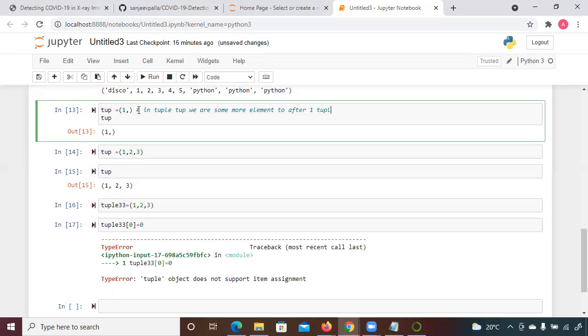You have declared tup equal to 1 comma. So it is waiting for some more elements to be added. That's why I've shown you this example, to understand the difference between this kind of declaration and this kind of declaration.